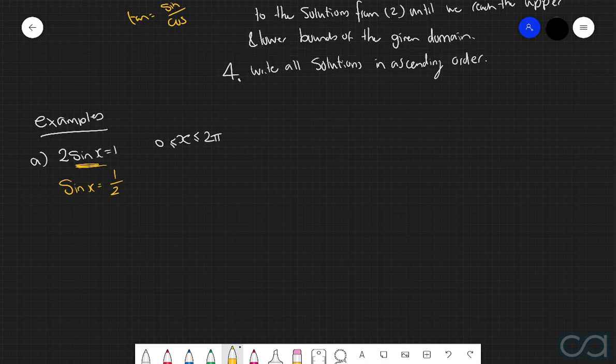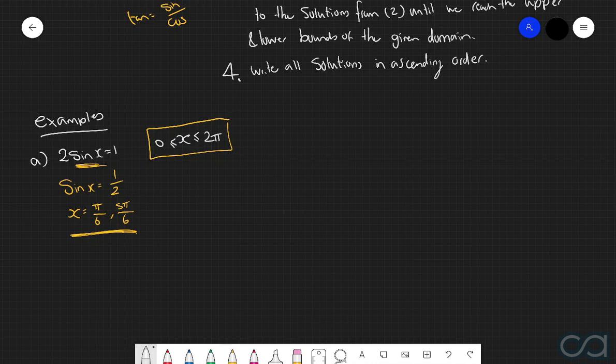And so what we're going to do now is use the unit circle to find all the points around one revolution that have a vertical coordinate of 1/2. And again, the reason why we want the vertical coordinate to be 1/2 is because we have sine. And so by using the unit circle for this, we find that x is going to be equal to pi over 6 and 5 pi over 6. Now the nice thing about this particular equation is the fact that we're only being asked to solve for this on the domain of 0 up to 2 pi, which again is just one revolution around the unit circle. So we've just found the two solutions for this particular equation.